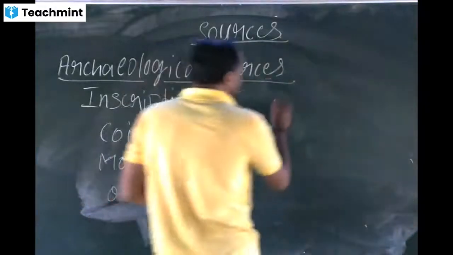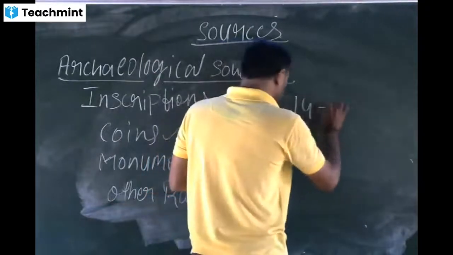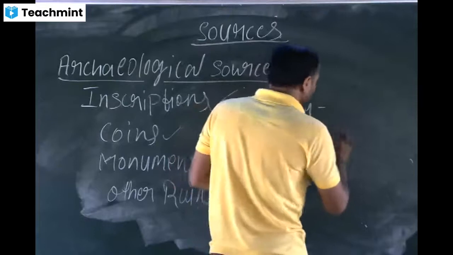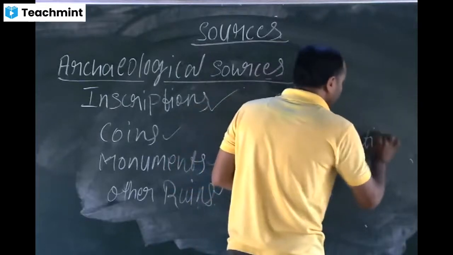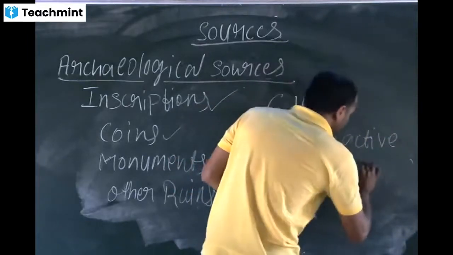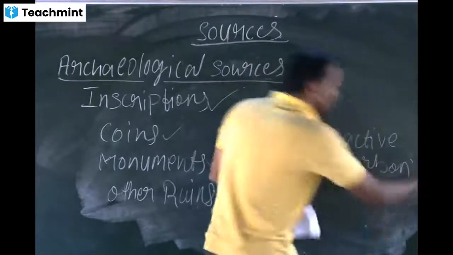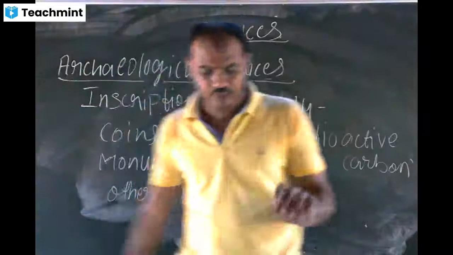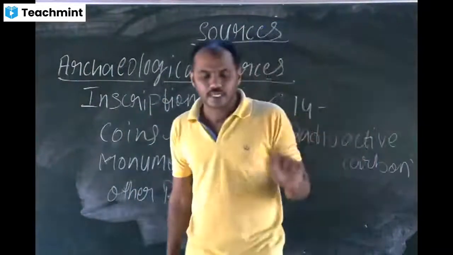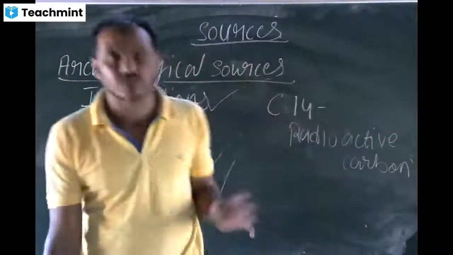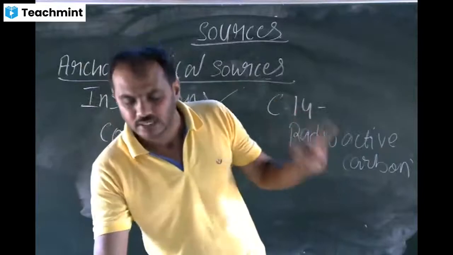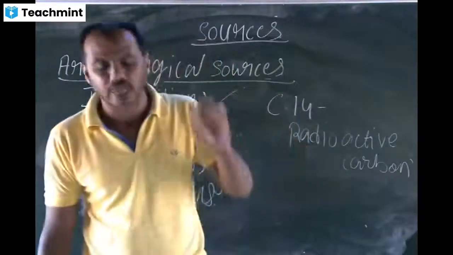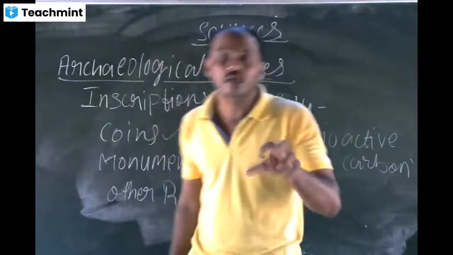It is carbon 14, radioactive carbon. By applying the radioactive carbon C14 dating procedure on the biological ruins, dead animals, birds, and trees found in these sites, one can achieve the accurate period of the ruins.